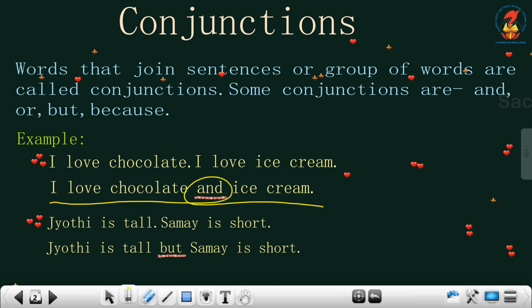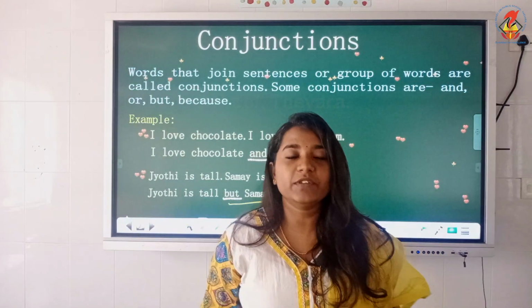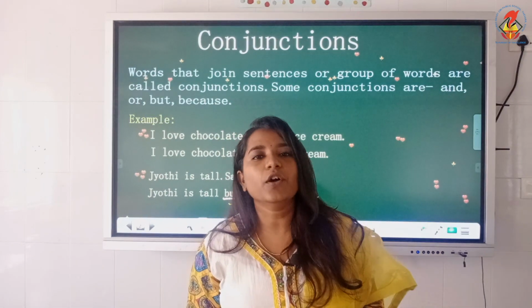The second example is Jyoti is tall, Sama is short. So here it is opposite. When we have opposite ideas, we can use the conjunction but. Jyoti is tall, but Sama is short. And there is one more example. Will you have tea or coffee?